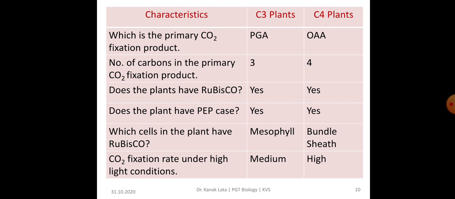C3 plant yes and C4 plant also yes. Which cell in the plant has Rubisco? In C3 plant it is present in mesophyll cell, whereas in C4 plant it is present in bundle sheath. Carbon dioxide fixation rate under high light condition: in C3 plant it is medium, whereas in C4 plant it is high.